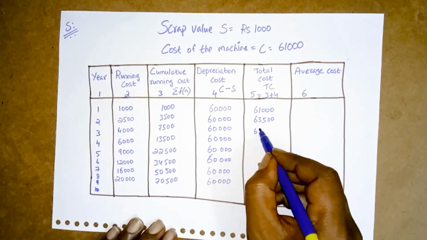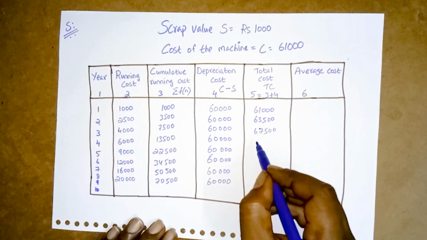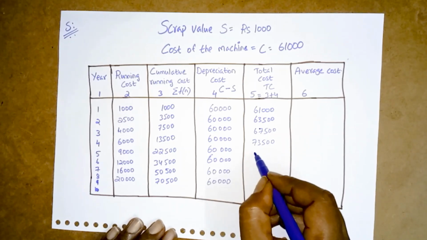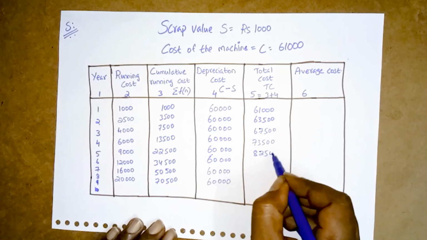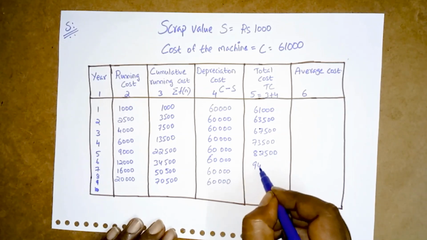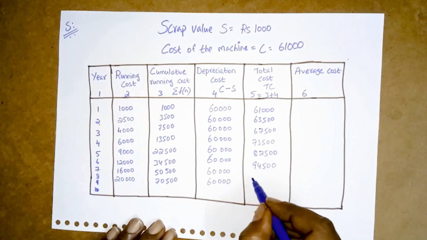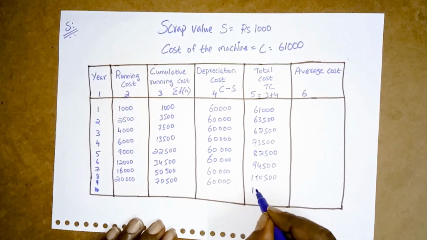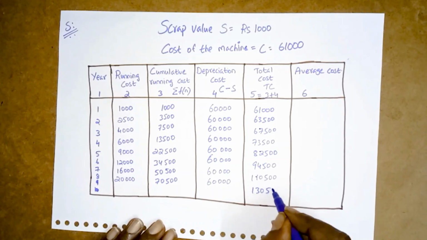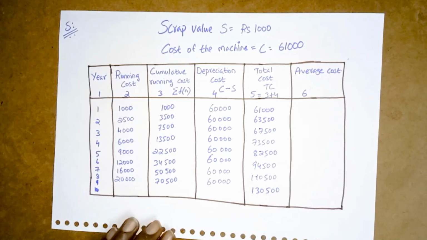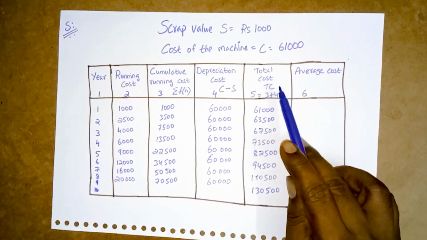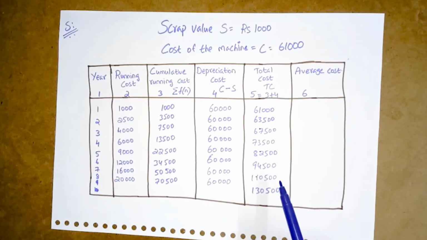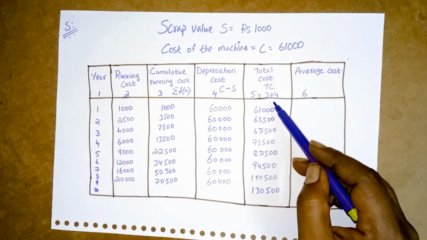Next 67,500. Next 73,500. Next 82,500. Next 94,500. Next 1,10,500. Next 1,30,500. Okay, now I think all of you are understanding. Total cost is 3 plus 4. So we understood how we are getting this total cost.